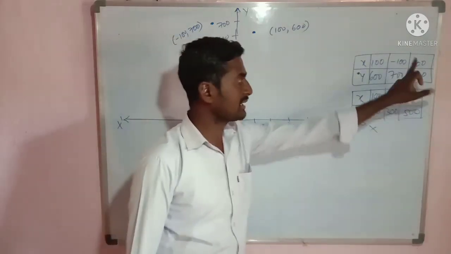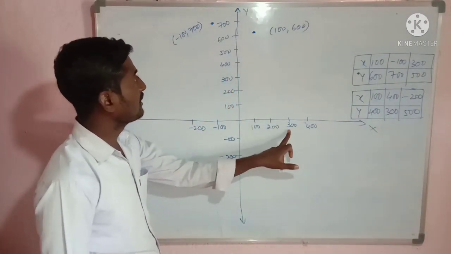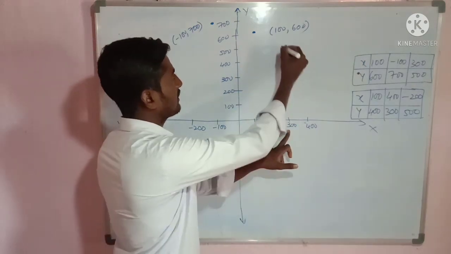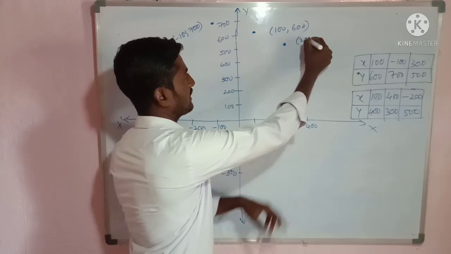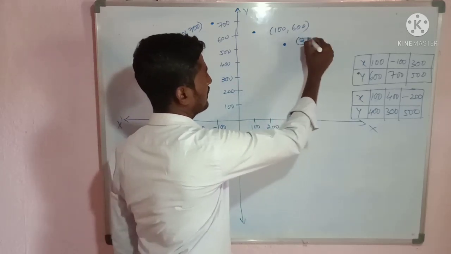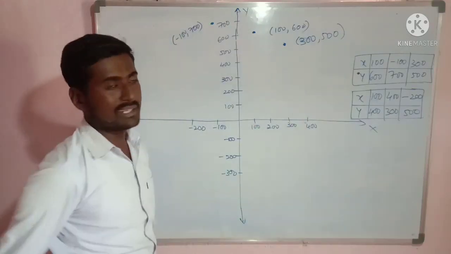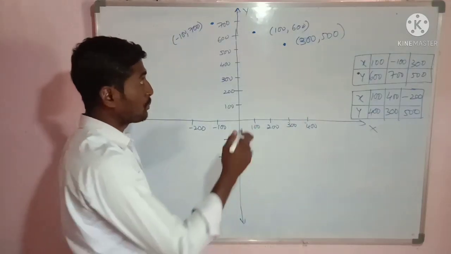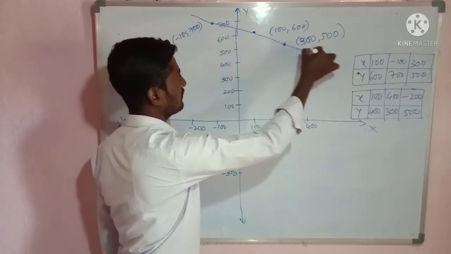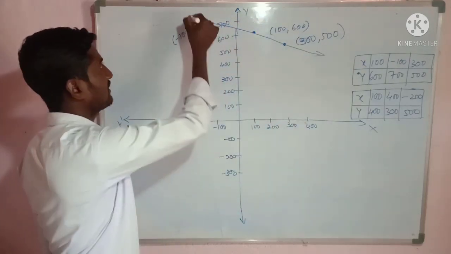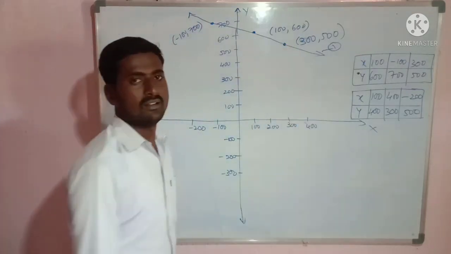And third point, 300 comma 500. Where is that 300? 300 is here. 500 will be here. Okay, so randomly I will take it here. This is 300 comma 500. Okay, so now I have to join these points. These points will give the first line. You should extend it. This is equation number 1.